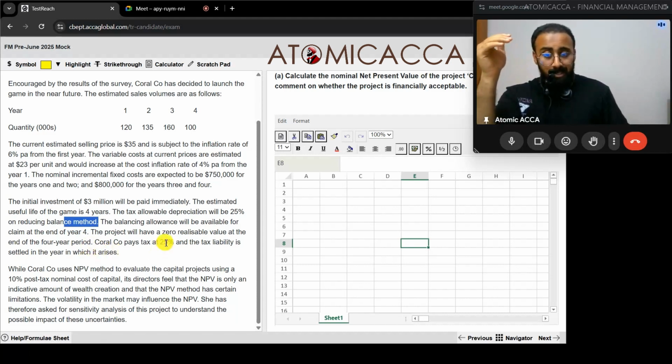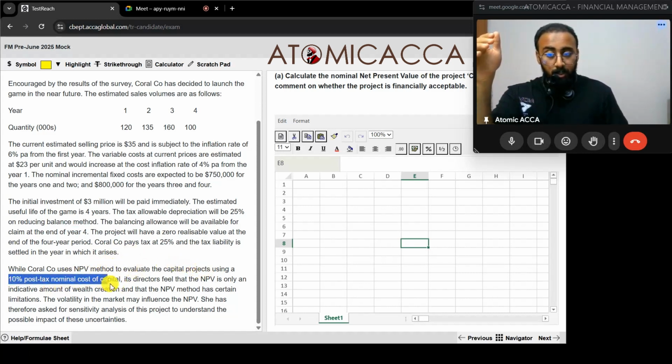Coral company pays tax at 25%, and the tax liability is settled in the year in which it arises. So it's not an arrears tax, it is a normal tax. That is also normal. Everything is normal so far. Coral company uses the NPV method to evaluate the capital project using a 10% post-tax nominal cost of capital. So we have the discount factor here.